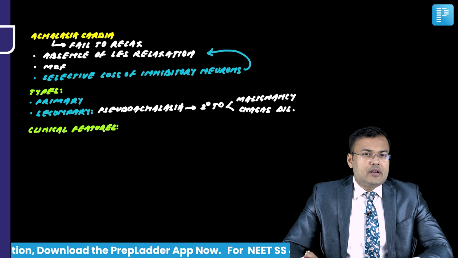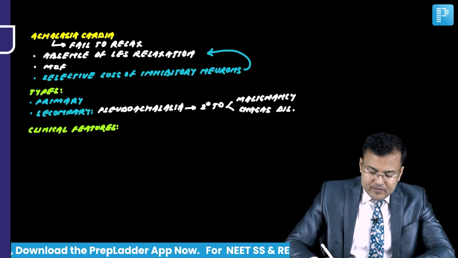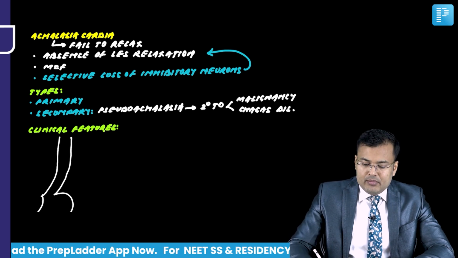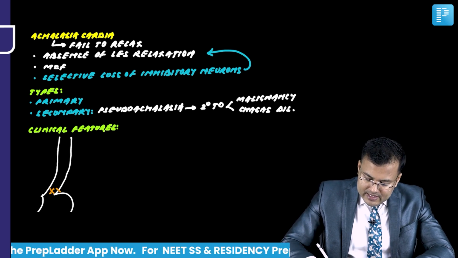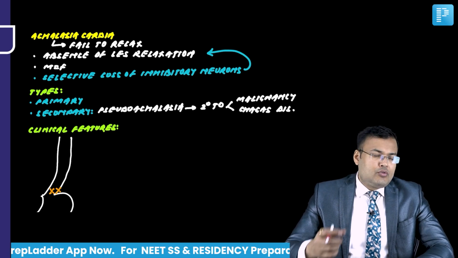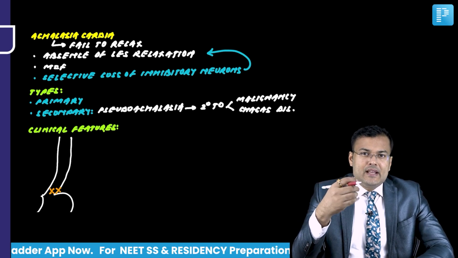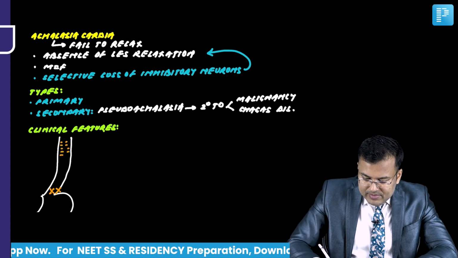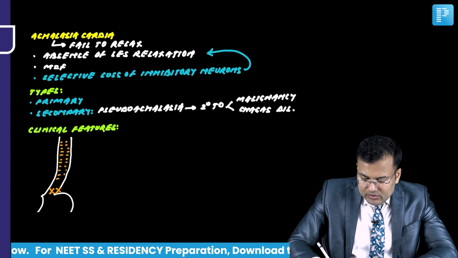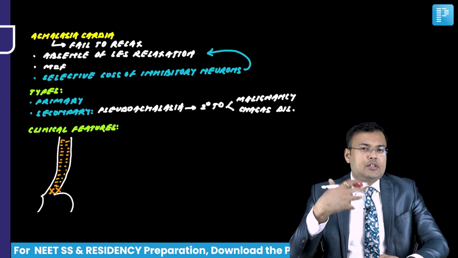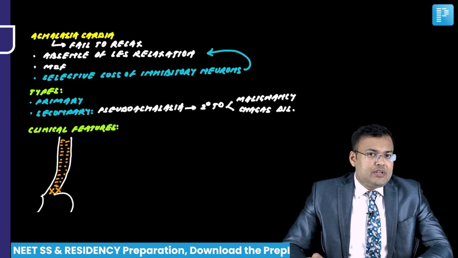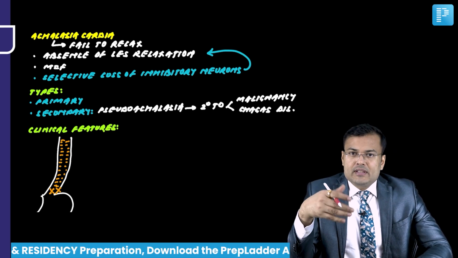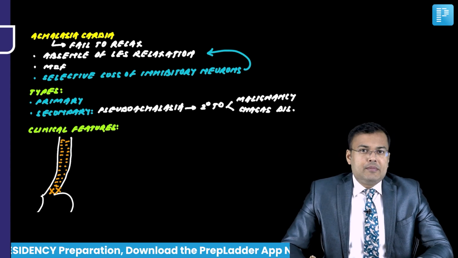It's very easy to understand the clinical features of Achalasia Cardia. You can see here, this is the esophagus. Clear? And this is the stomach. What is the problem here? You can see that there is absence of LES relaxation. So LES is not relaxing. Whatever food and fluid the patient has taken, everything is collected into the esophagus. Clear? Because of this absence of LES relaxation, the patient is having dysphagia. Second, since the food content is mainly collected into the esophagus, it is not entering the stomach. So most of the time this patient is hungry.